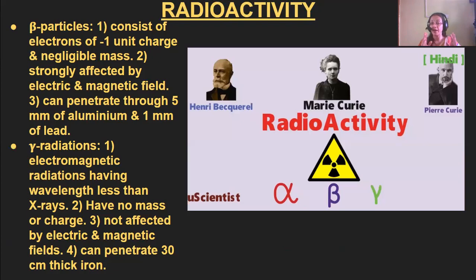But gamma radiations are the powerful radiations, you can say. They have a wavelength which is less than X-rays, but they have no mass and no charge. They can penetrate 30 centimeter thick iron also, but they are not affected by electric or magnetic fields.